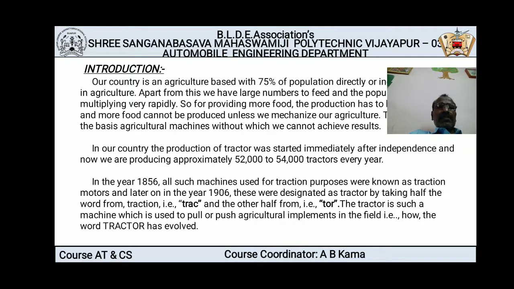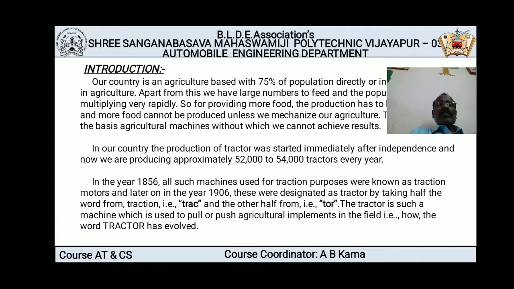Now in the year 1856, all such machines used for traction purposes were known as traction motors, and later on in the year 1906, these were designated as tractor by taking half of the word from traction, that is track, and the other half from motor, that is tor. The tractor is such a machine which is used to pull or push agriculture implements in the field. That is how the word tractor has evolved.